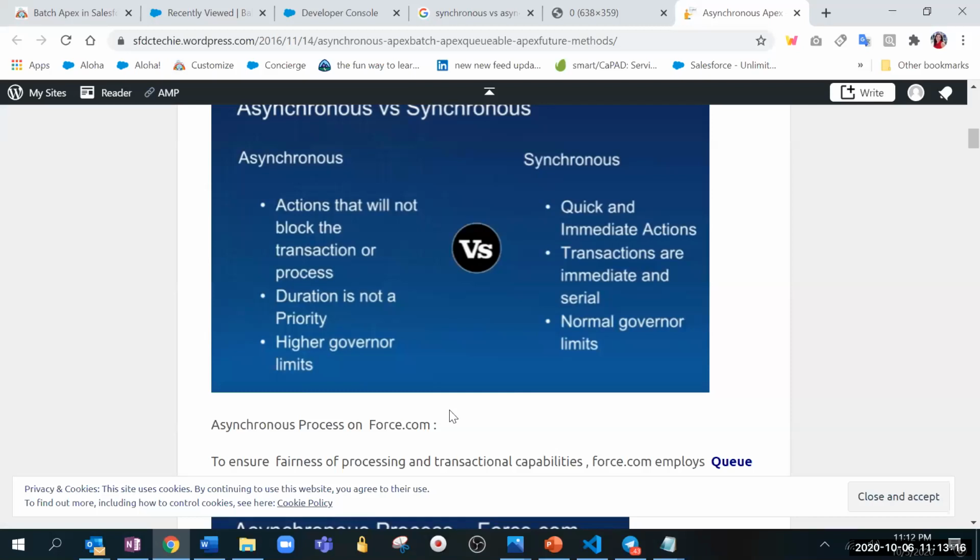One more thing, in asynchronous we can handle a large number of records through batch Apex, which is normally not possible with synchronous. Yes, correct. So I think everyone is clear on asynchronous Apex and what the advantages of it are. Yesterday we completed the future method. Now we will talk about batch Apex.